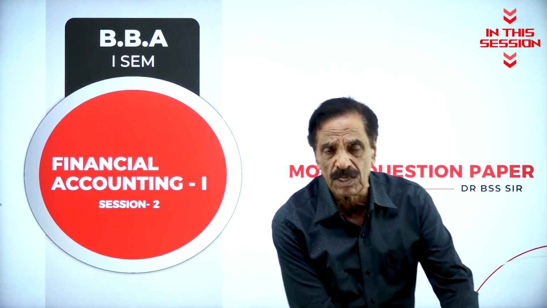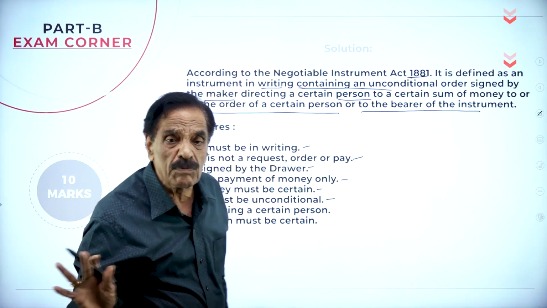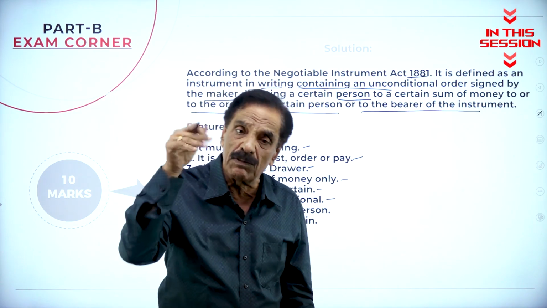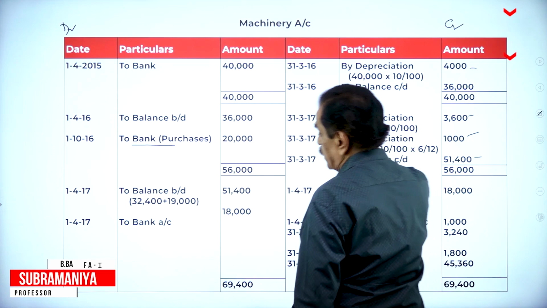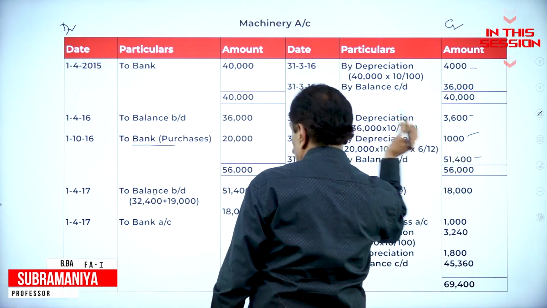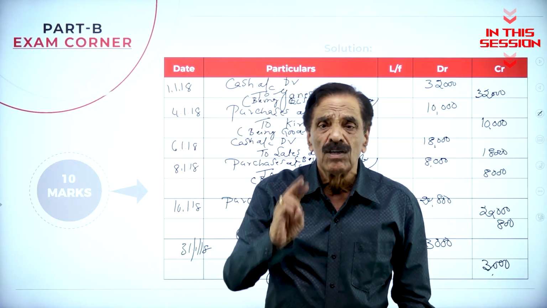In the question paper, you have to answer any 3 questions out of 5. So theory will also come. No condition should be football. You must have a white shirt. You must have a white pant. You must have a black shirt. No condition is there. 36,000 minus 3,600 is 32,400. 20,000 minus 1,000 is 19,000. So all depends upon the nominal account. So we have to prepare the 3 accounts.